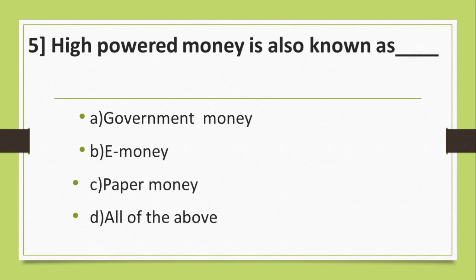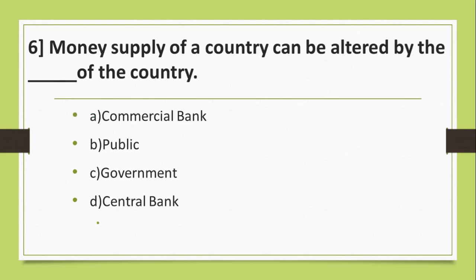Question number 5. High powered money is also known as A. Government money, B. E-money, C. Paper money, D. All of the above. And the correct answer is A. Government money.